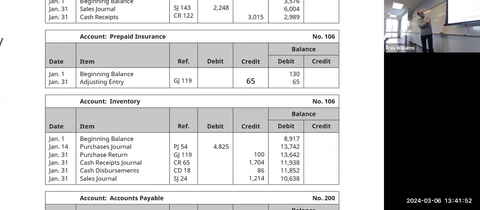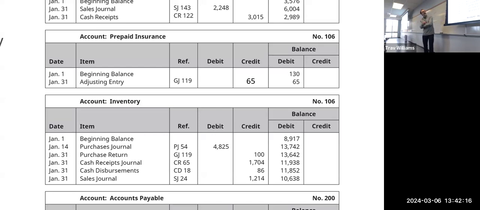All right, prepaid insurance, the beginning of the period, we had this much. What happened on January 30? Actually, you know what? This is a typo. I was looking at this the other day and I noticed this. It's a typo. Because what happened was some of our insurance got used up.